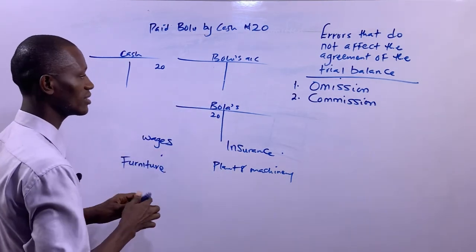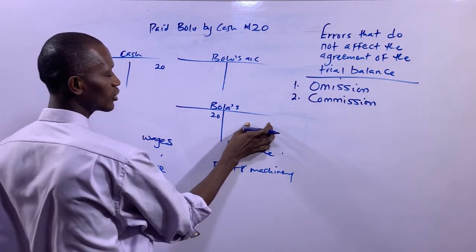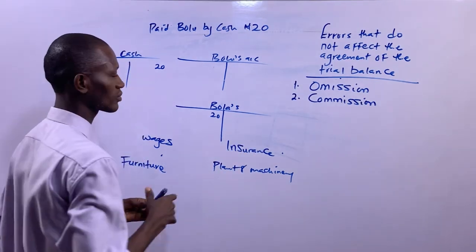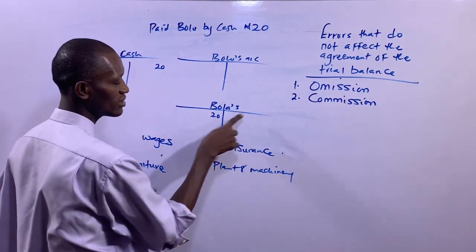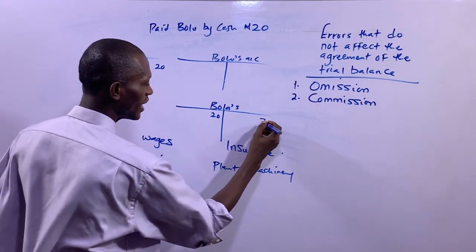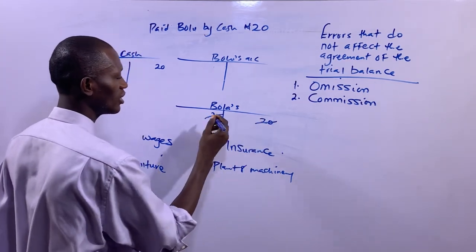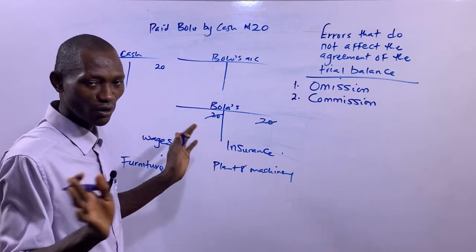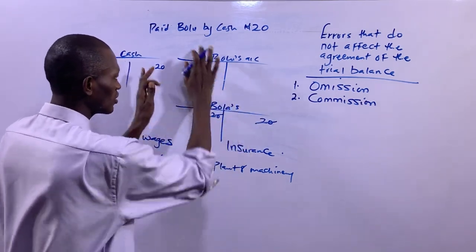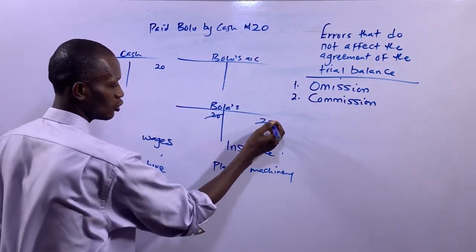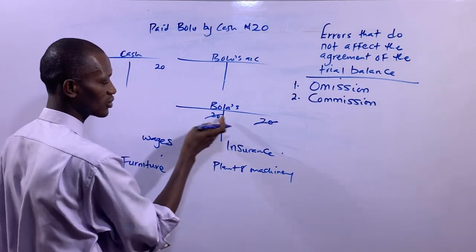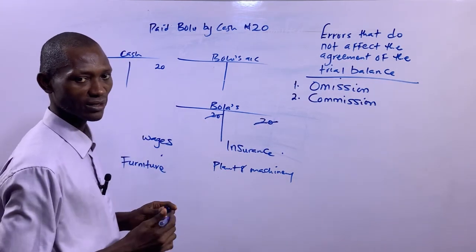So to correct this now, you will have to credit Bola's account. When you credit Bola's account with this same amount, it means that will cancel out the effect of this debit entry. So this will cancel out because Bola has nothing to do with this transaction here. So you pass the credit entry, this will cancel out this, then nothing will be in Bola's account.